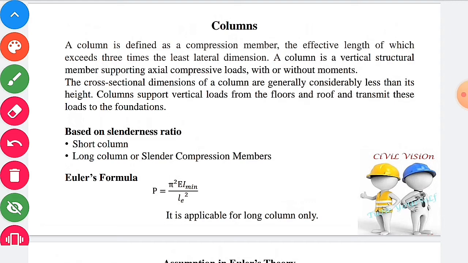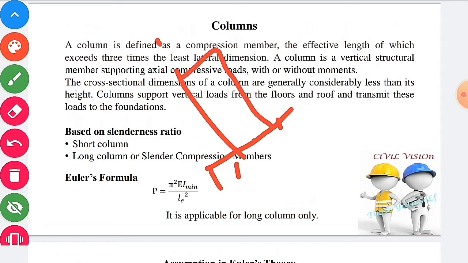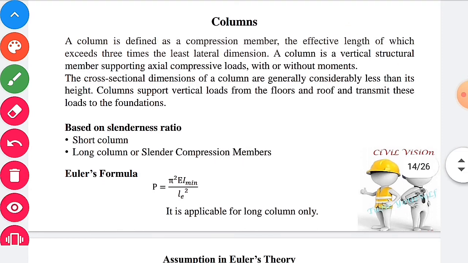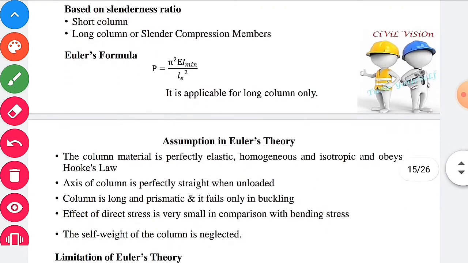Let us consider a column subjected to a vertical load. After the application of load, the column starts to buckle like this. This is what is called effective length. It is only applicable for long column.